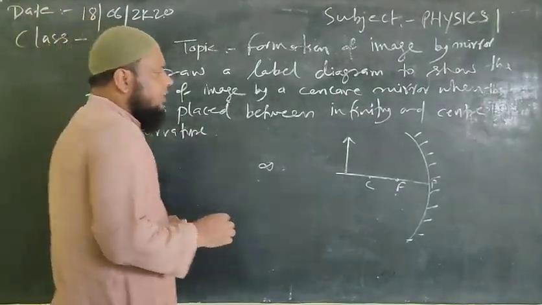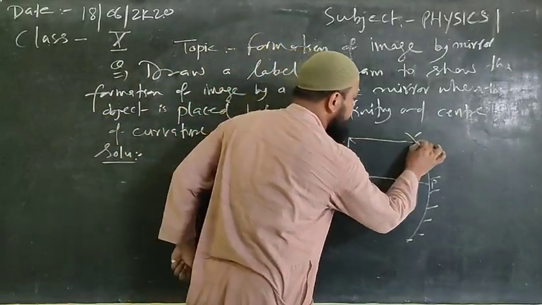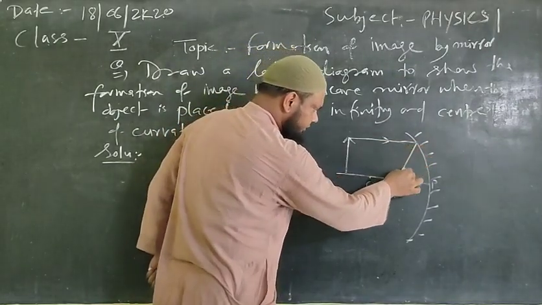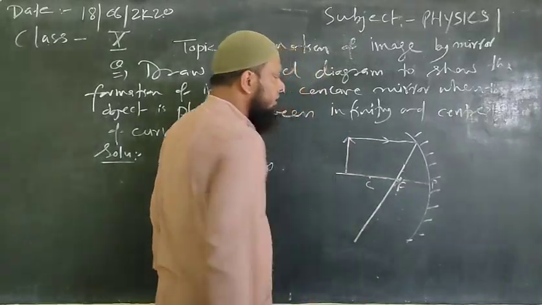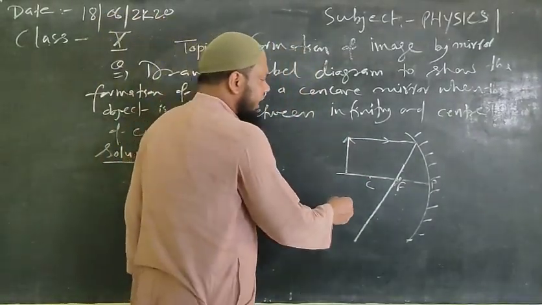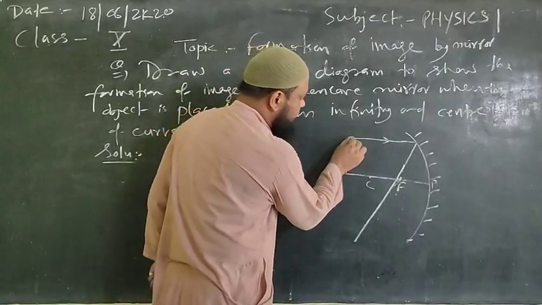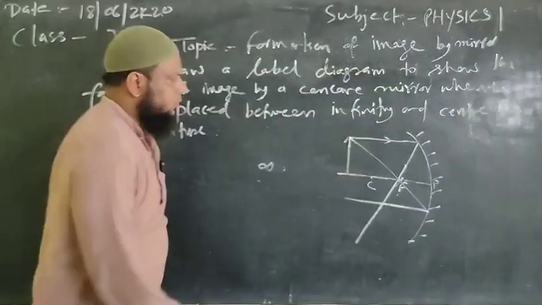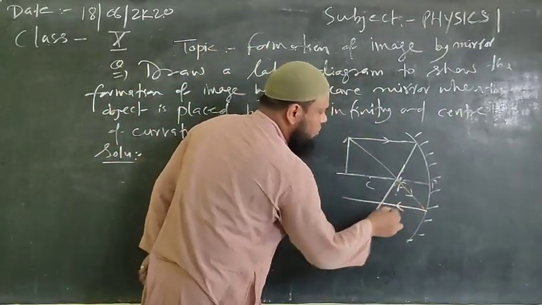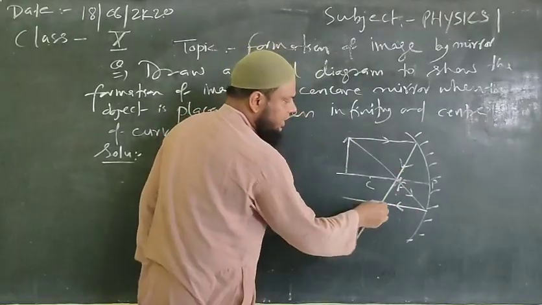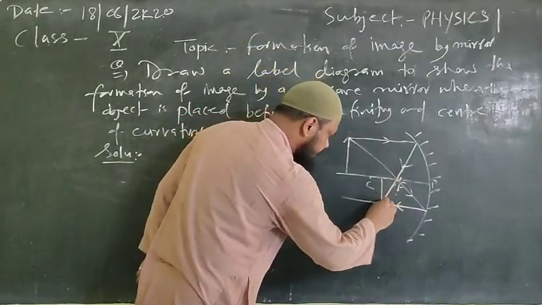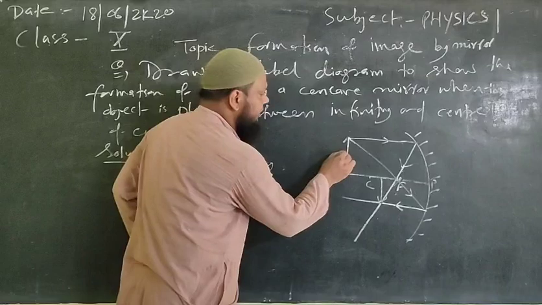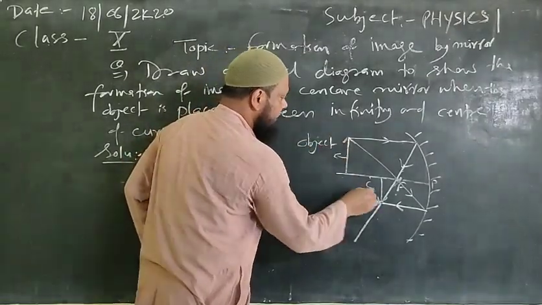So here again, first we'll take a ray which is parallel to the principal axis. This incident ray will pass through the focus point, like this. We can take another ray which is passing through the focus point and becoming parallel, like this. So here is the point of intersection of these two reflected rays. On producing this point from the principal axis, we will have the formation of image. This is your image and this is your object.